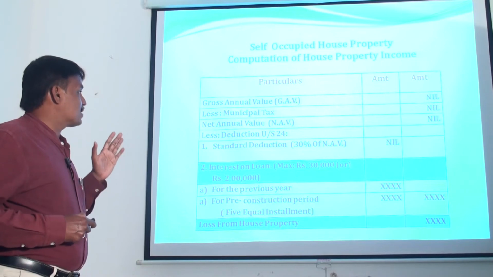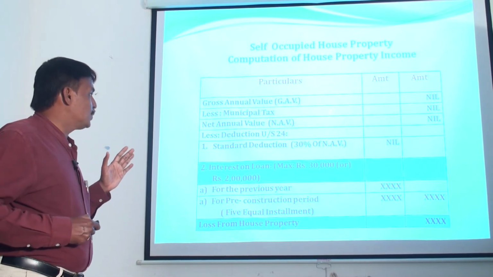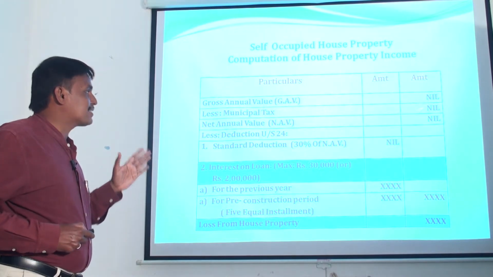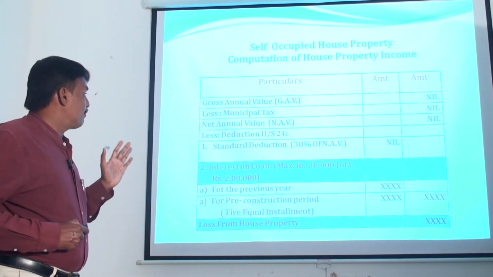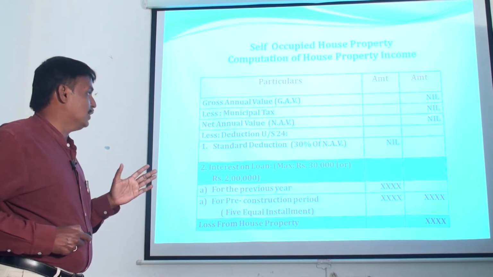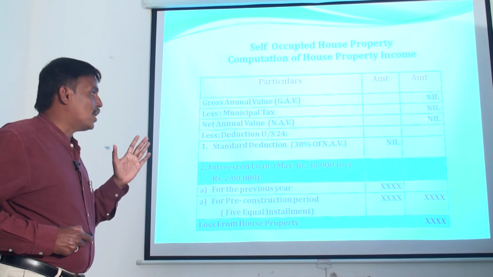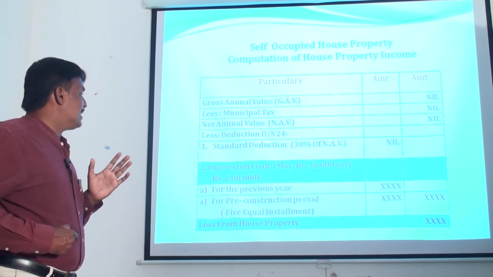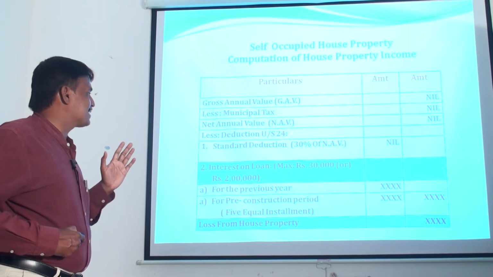Then from the gross annual value, the assessee is eligible to claim municipal tax as deduction. Here municipal tax is also nil. Then the difference between the gross annual value and the municipal tax is termed as net annual value. Here the net annual value is also nil. So from the net annual value, every assessee is eligible to claim deduction under section 24.